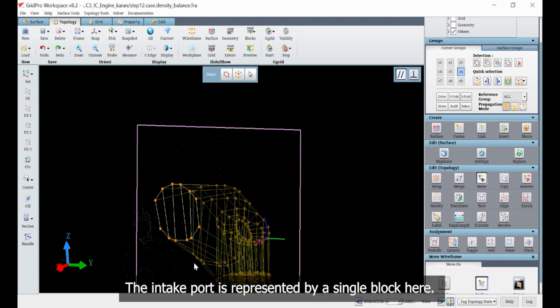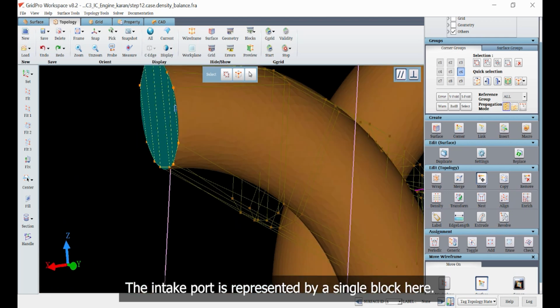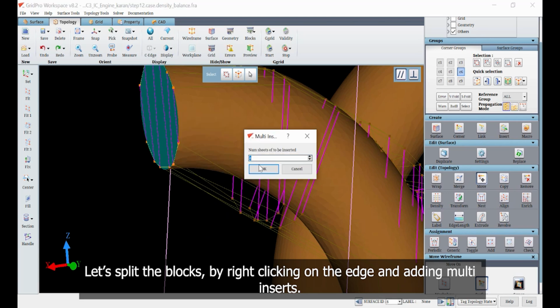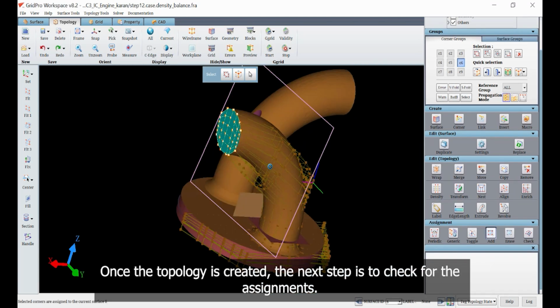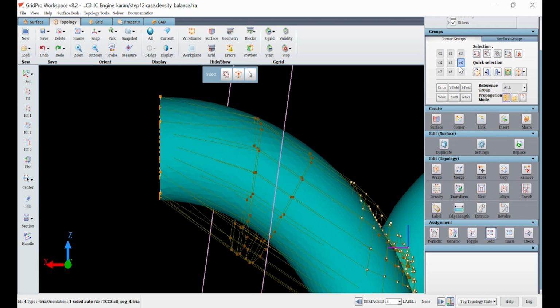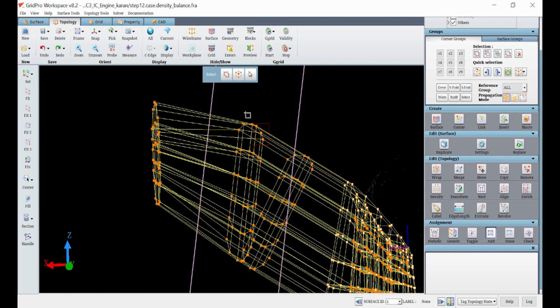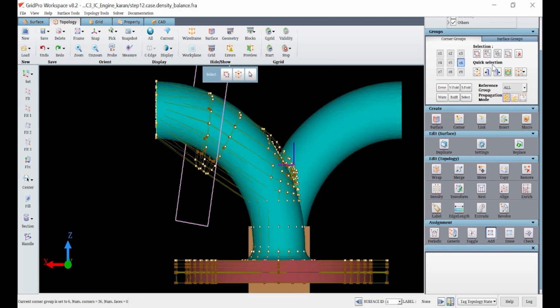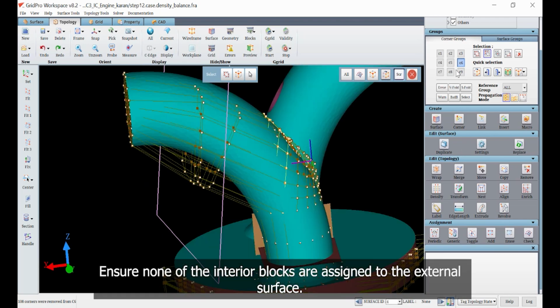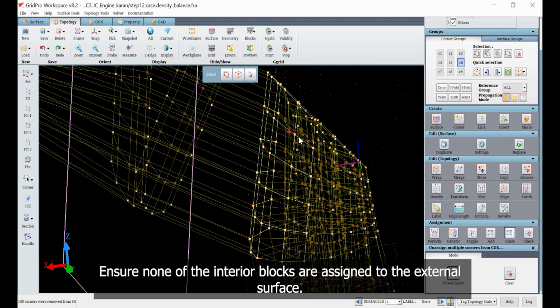The intake port is represented by a single block here. Let's split the blocks by right-clicking on the edge and adding multi-inserts. Once the topology is created, the next step is to check for the assignments. Ensure none of the interior blocks are assigned to the external surface.